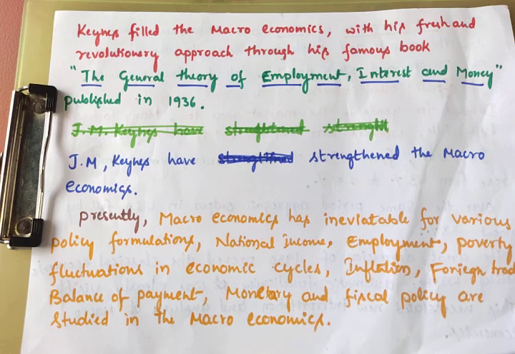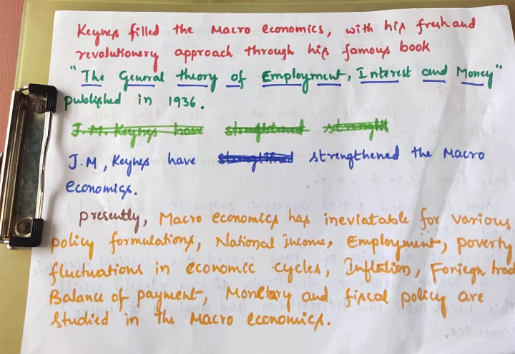So in this situation, in 1936, Keynes introduced his famous book, The General Theory of Employment, Interest and Money. Through this, he called on the government to interfere in the market to fix the price level. That's why he is considered a revolutionary economist. He developed macroeconomics. So John Maynard Keynes strengthened macroeconomics.